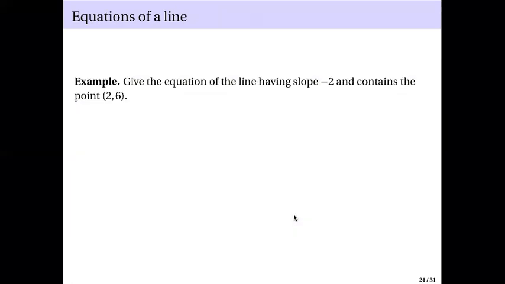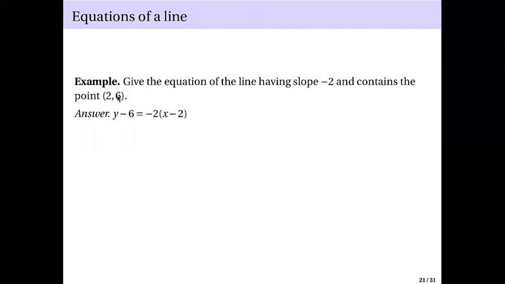Let's have this example. Give the equation of the line having slope -2 and contains the point 2, 6. Straightforward. We write the equation y minus 6 equals -2 times x minus 2. -2, this is your slope there.